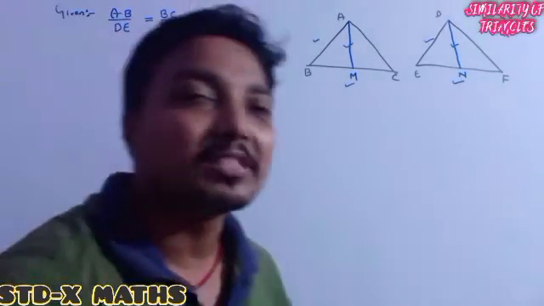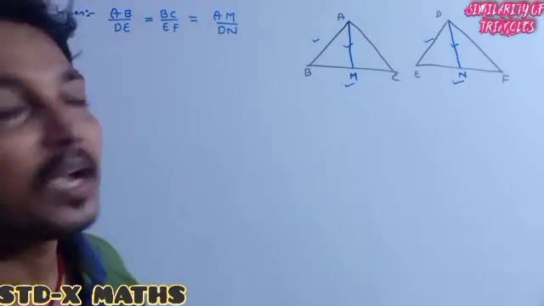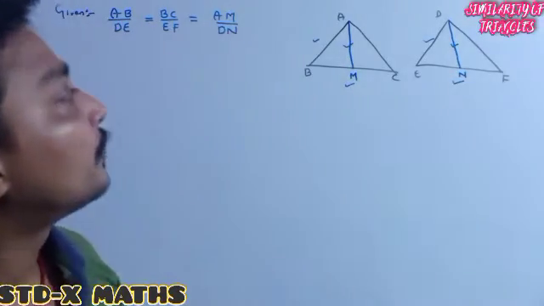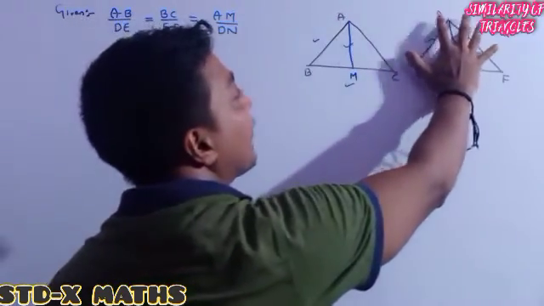You just have to see, these ratios are equal, it is given, and we need to prove that triangle ABC is similar to triangle DEF.